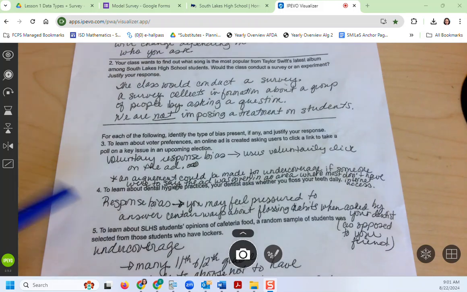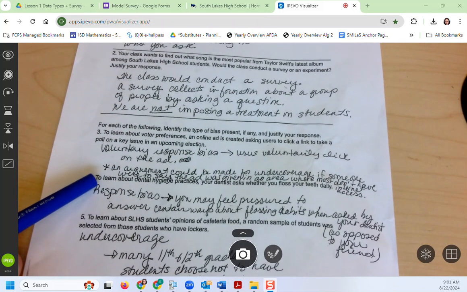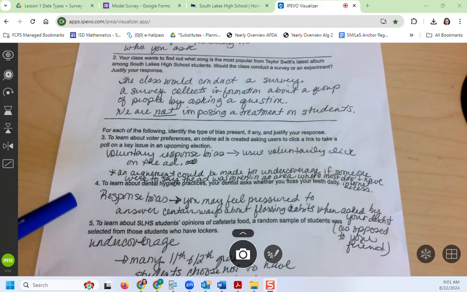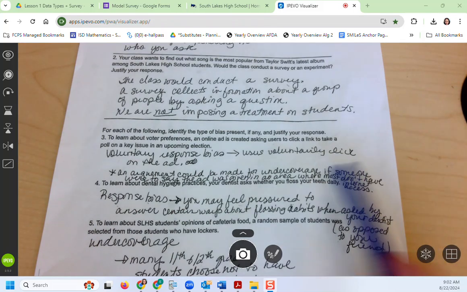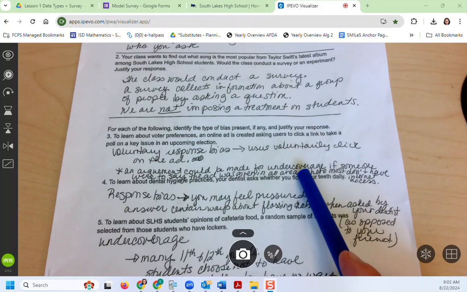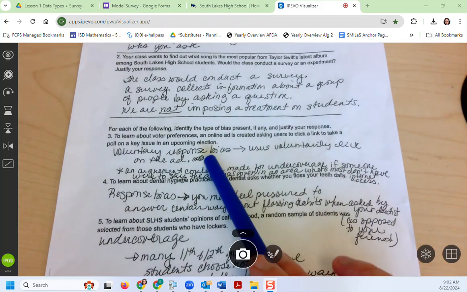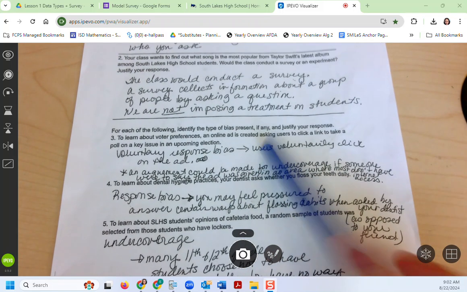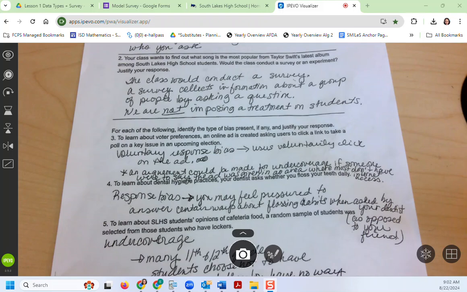And then this teacher said an argument could be made for undercoverage depending on where the ad was placed. So if, for example, some Southlake students don't have Instagram, and Southlake uses Instagram as the only method to advertise something, then we're leaving some students out, okay? So undercoverage can happen when you only post something in one place. Voluntary response bias was really the major one, but undercoverage could be argued as well.